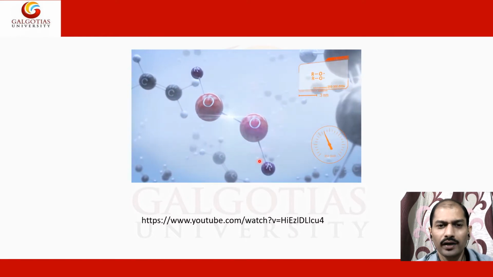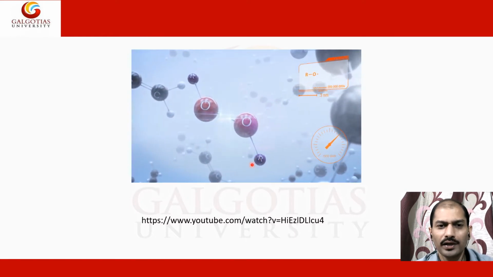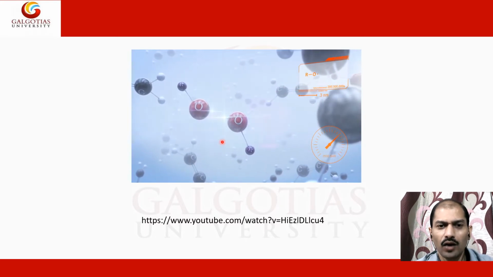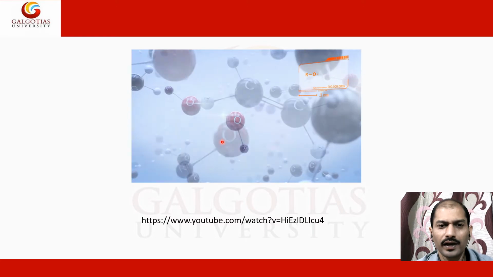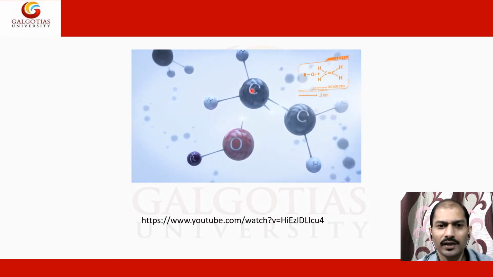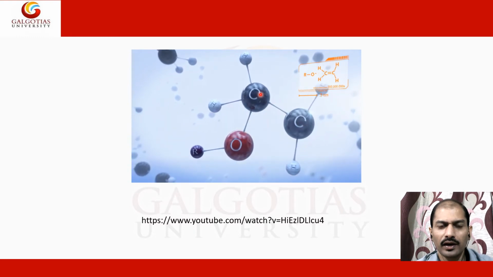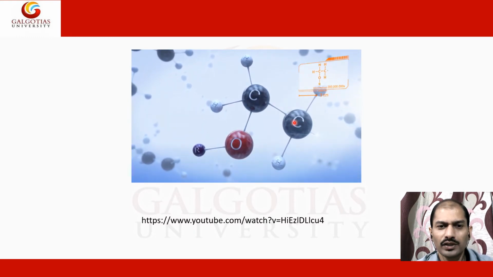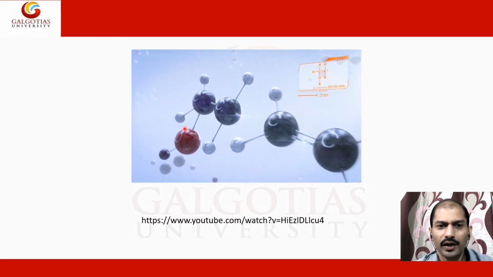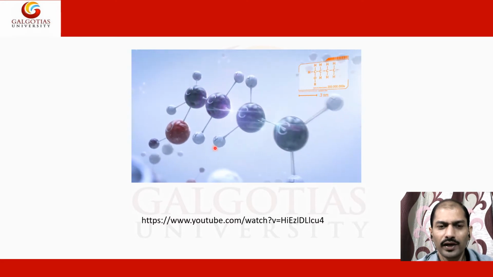Free radical is also an intermediate. Like the other intermediates, here you can see how these free radicals help to make a bigger molecule. An example is given: ethylene, C double bond C, which first breaks down into a radical due to the free radical reactions.